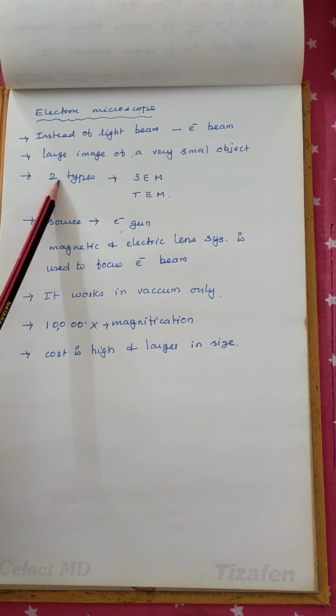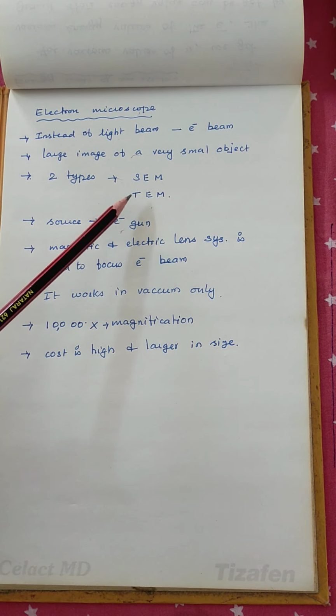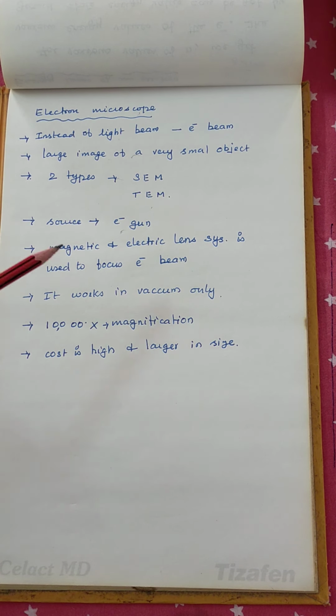Generally it has two types. One is the scanning electron microscope and the other is the transmission electron microscope. The sources are an electron gun, and the magnifying and distorting lenses are magnetic and electric lenses, used for the focusing of the electron beam. It works in vacuum only, so living organisms cannot be used for this purpose. A minimum of 10,000 times magnification is possible. Its cost is very high and it is larger in size.